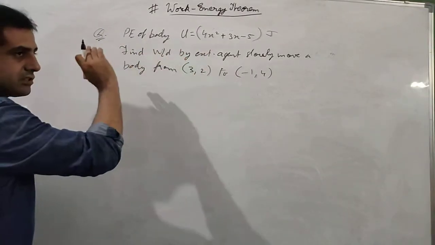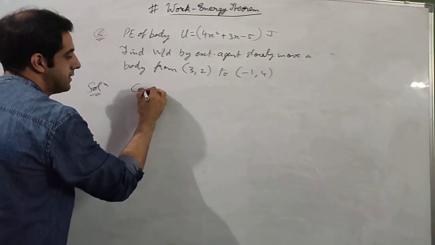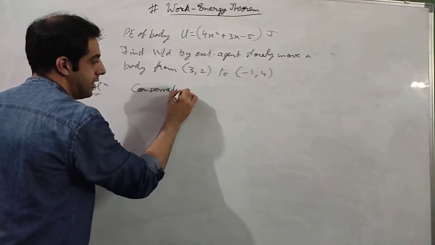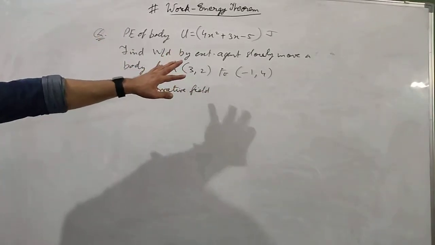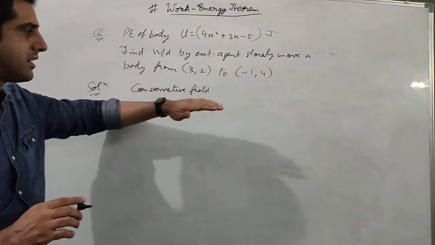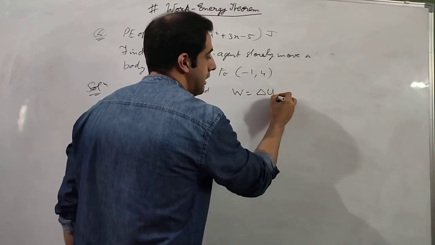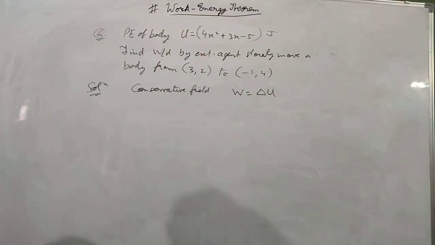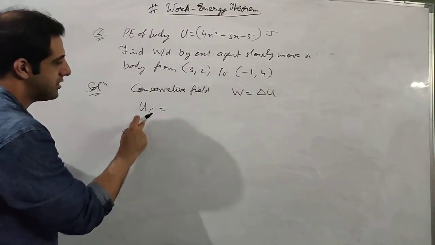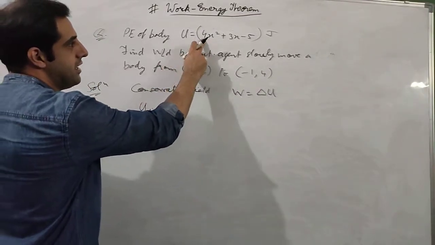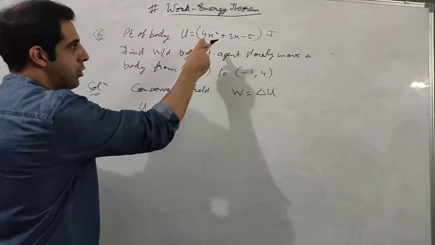Now since this is just potential energy, the first thing that should come into your mind is that it is a conservative field. Only potential energy is there, no other energy is mentioned, so it is a conservative field, and in a conservative field the work done is given by the change in potential energy we just studied. So we have to find the initial and final potential energy. So initial potential energy, since it depends on x only, we will put 3. This is our initial point.